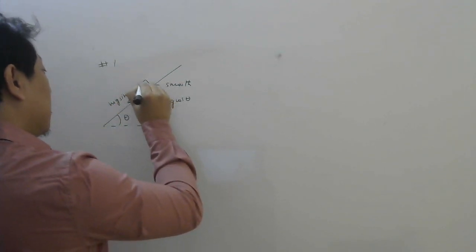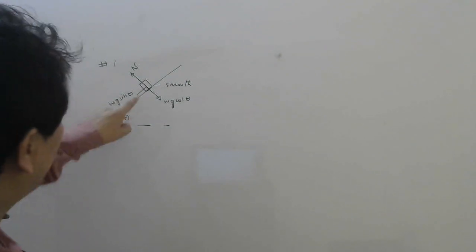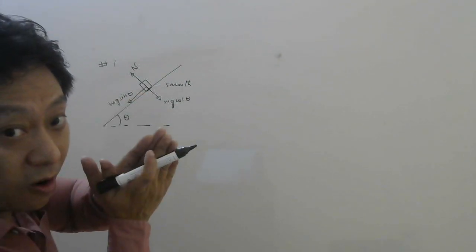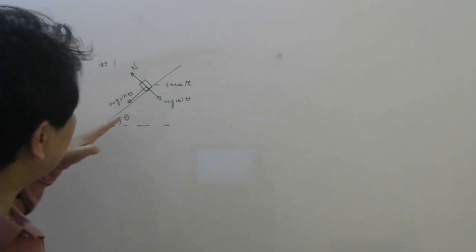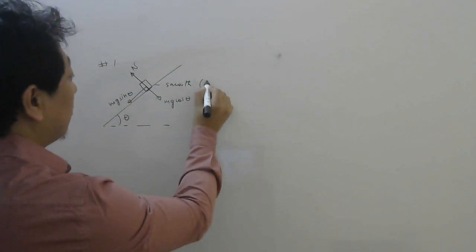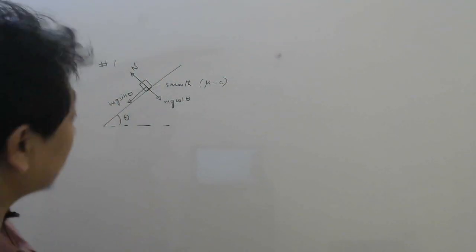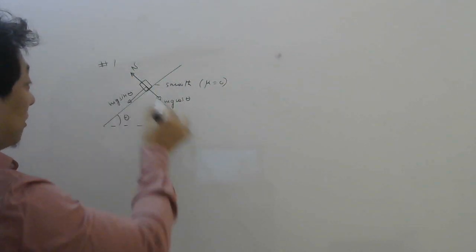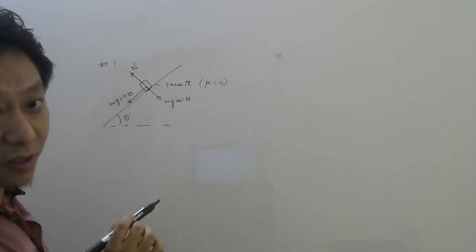And there is a normal force which acts perpendicular to the surfaces in contact. So normal will act perpendicular to the surface. And since the surface is smooth, it means the coefficient of friction is 0. So there is no friction in this problem. Then you can see in this direction there is no acceleration, right? So normal will balance mg cos theta.